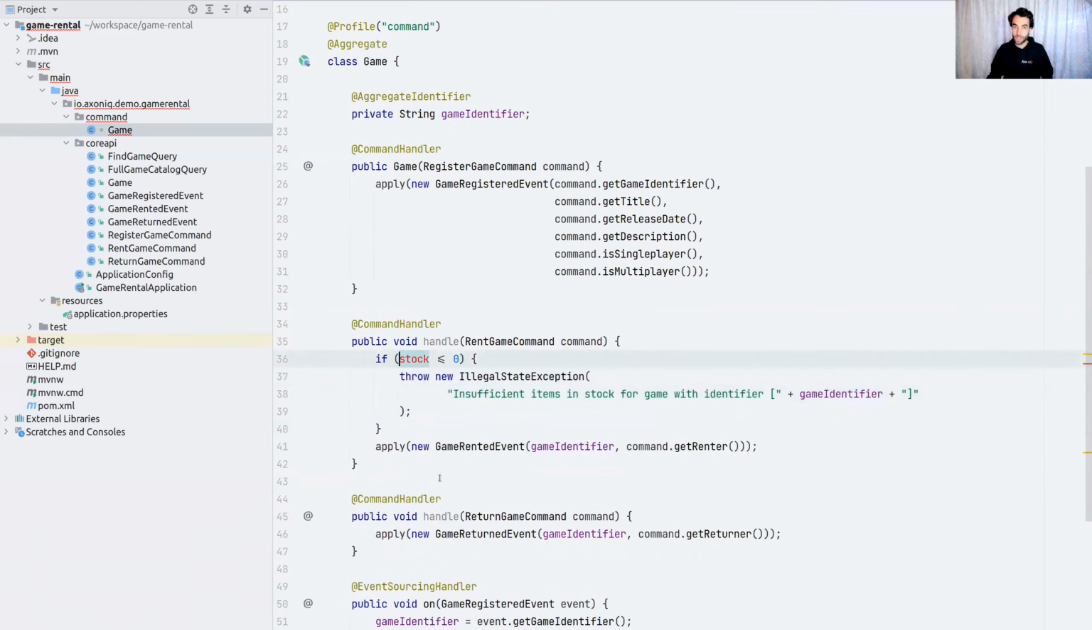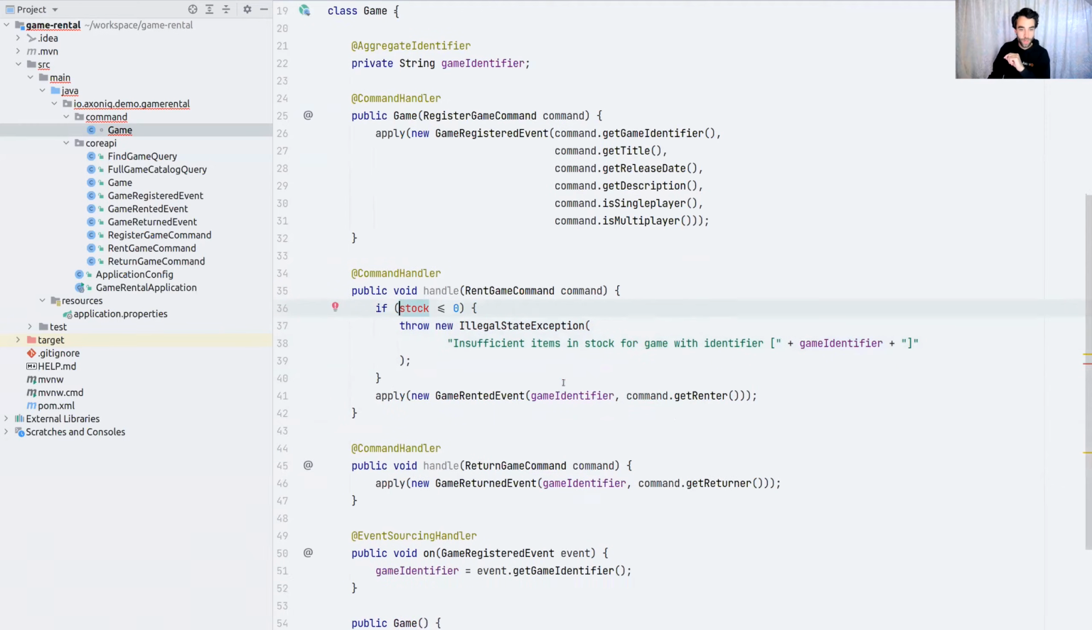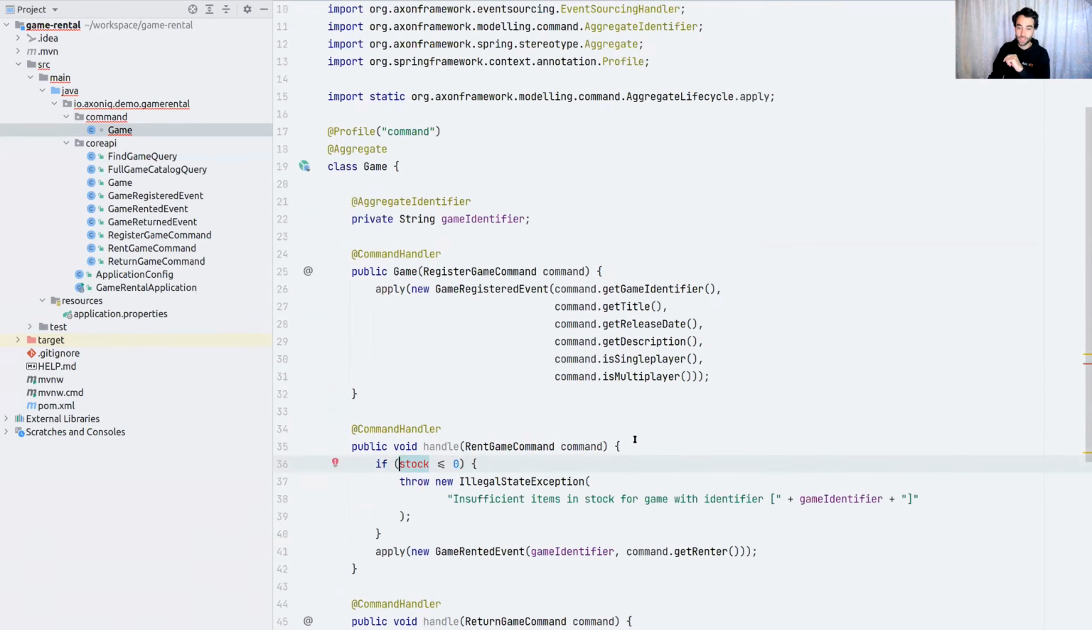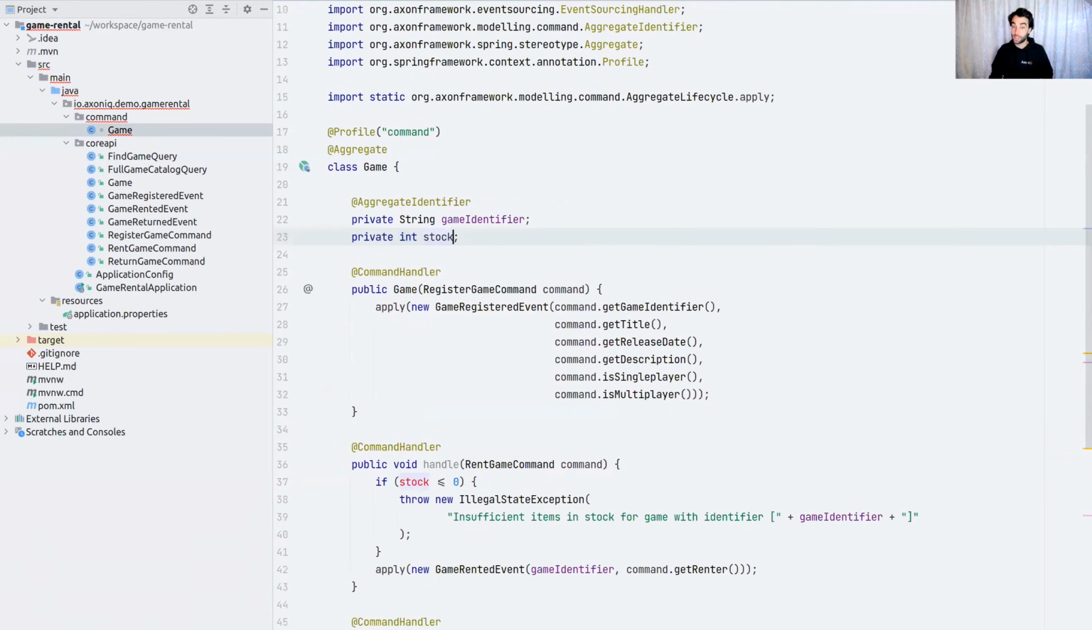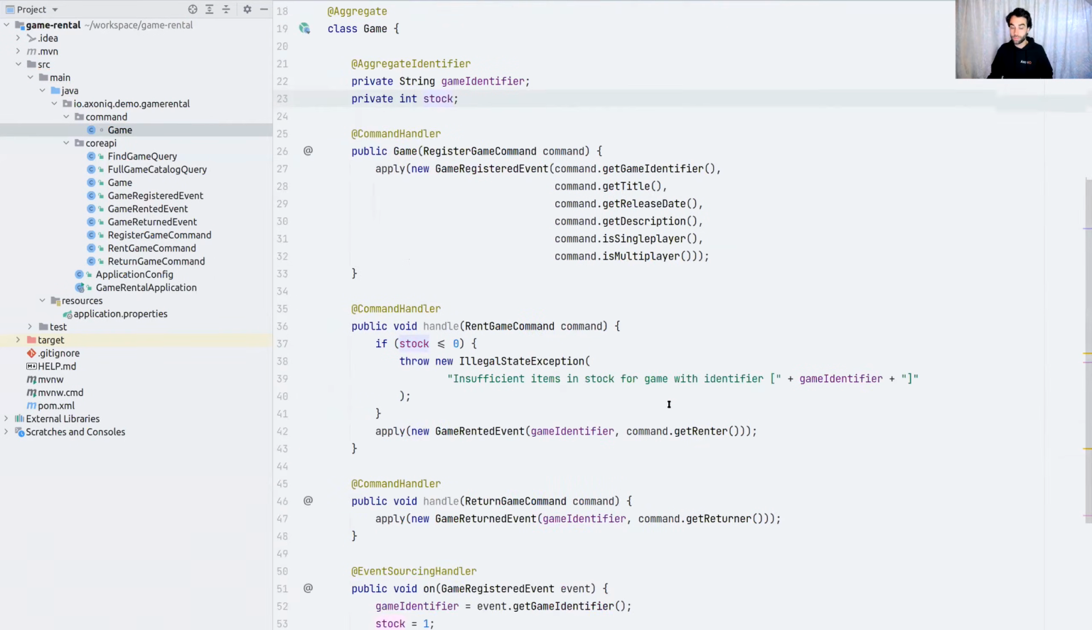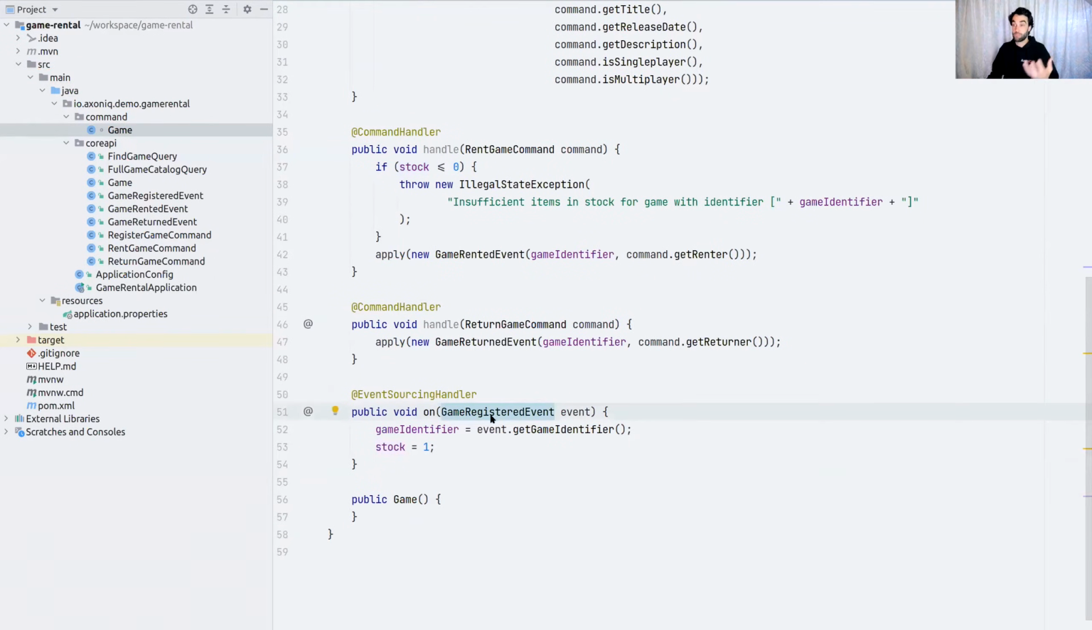So that's a bit nicer to work with. Now, we got a notion of stock. We need to set it up somewhere. So let's introduce it here. I think that the game registered event is the fair place to do this, because this is essentially the event sourcing handler constructor. This is the first event of our aggregate, constructing the basis. This is my personal flavor. You don't have to do this.